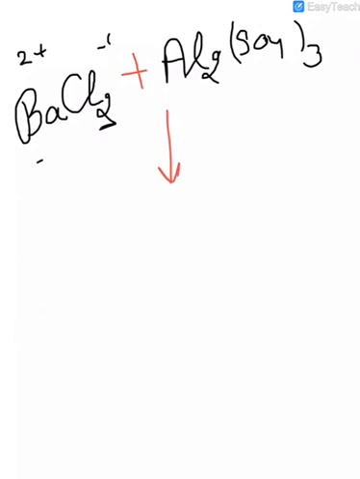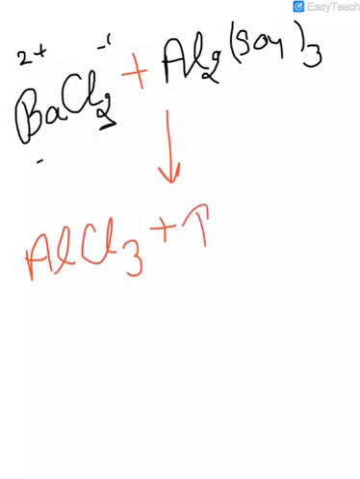So it's an example of double displacement reaction. Here exchange of ions takes place. So it becomes aluminium chloride plus barium sulfate. Barium has 2 positive charge, sulfate 2 negative, so the formula becomes barium sulfate.